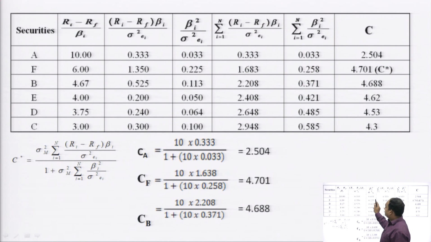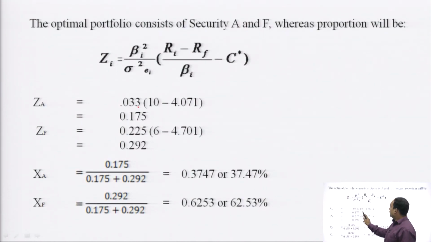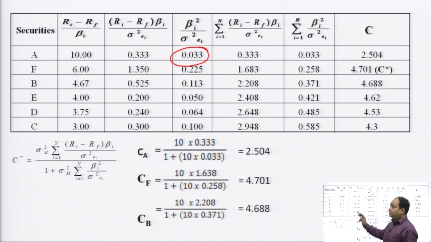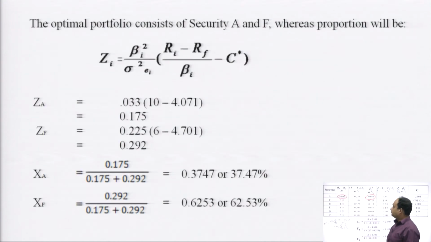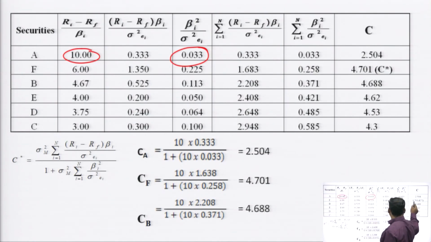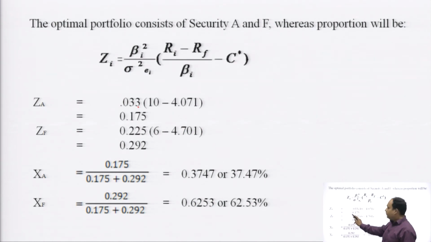Beta square 0.033, Ri minus Rf upon beta, this 10, minus C. C was 4.701. So, by putting these figures into the formula, we are finding ZA is equal to 0.175,